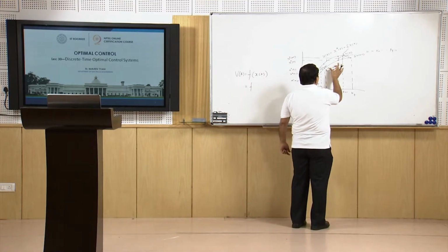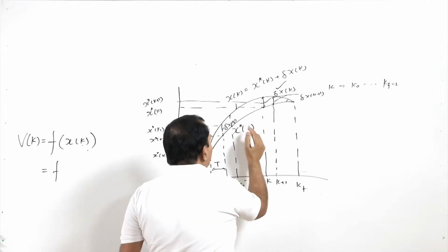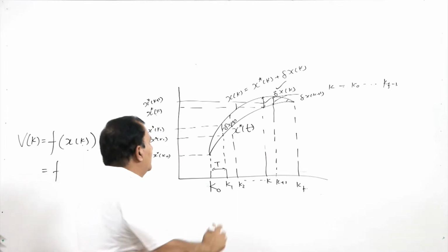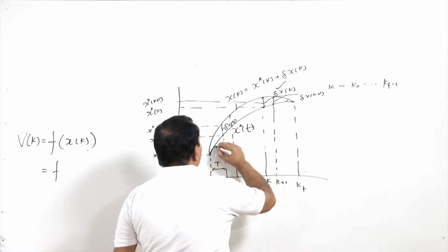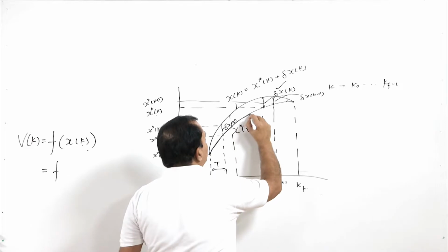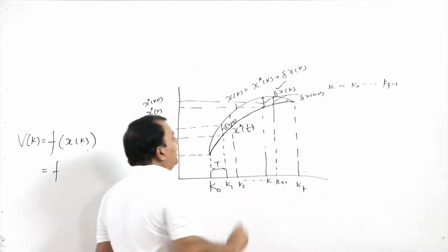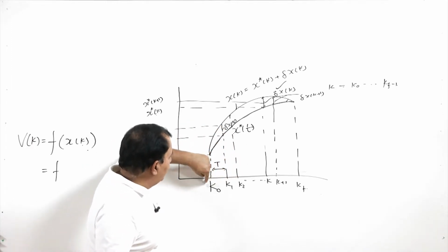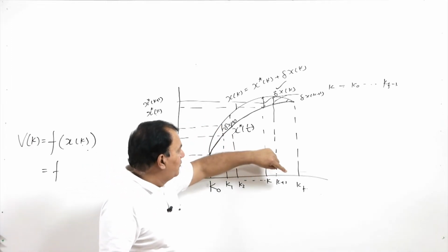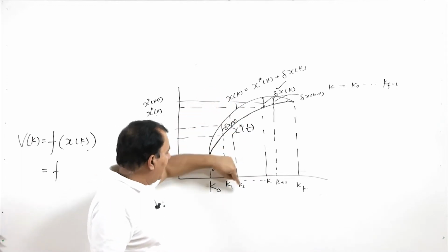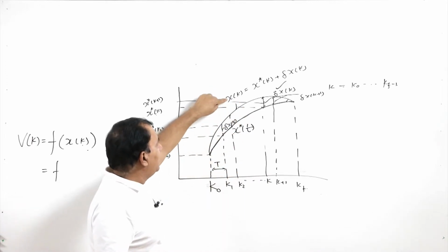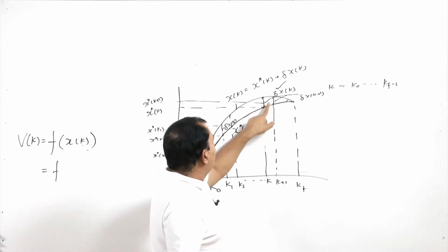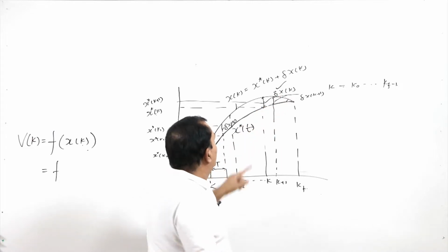So, this means if this is my x(t), let this be the continuous trajectory x(t). At different instants I know the values at k0, k1, k2, k plus 1, kf, and at each instant I am defining my x(k) as x star of k plus this delta x(k), and similarly,